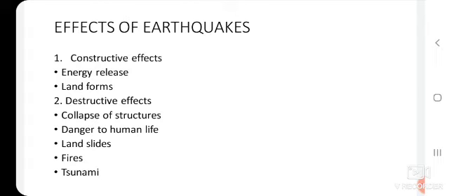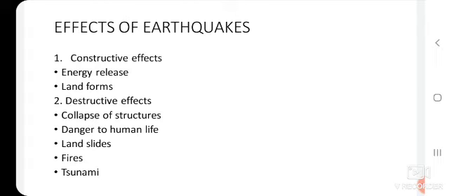The stored energy in the earth is released by earthquake and helps to keep the earth in good shape. So children, energy is released. It helps to keep the earth in good shape. Next, the landforms are formed. Landforms are nothing but what you have already learned: mountains, plateaus, plains. These earthquakes may raise or lower the crust and cause new landforms. Example: highlands, valleys, etc.